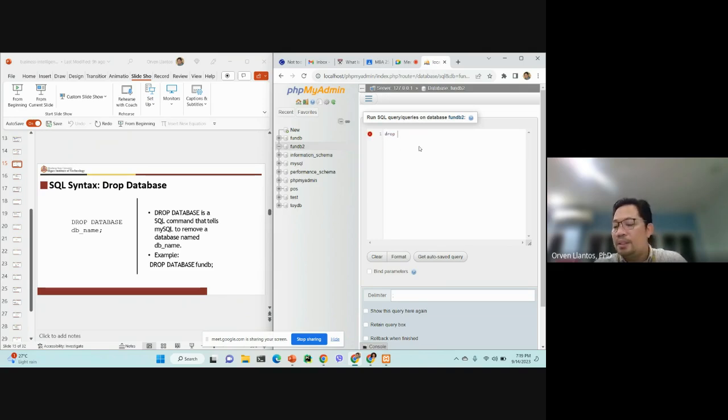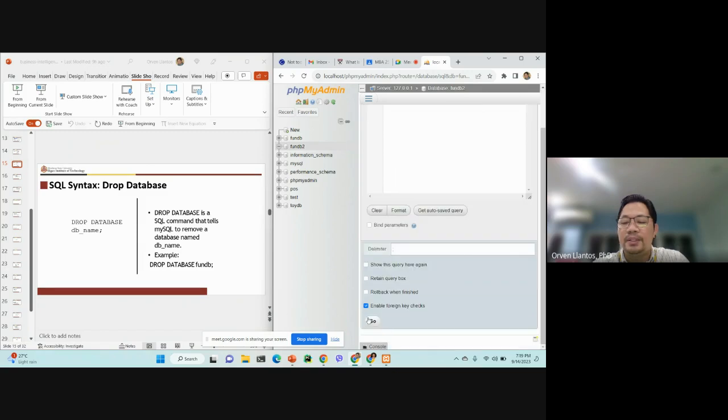By all costs, if you are already working in the enterprise, at all costs, avoid thinking of using drop database. So for the sake of example, we just say drop database, and then, for example, I'm interested to delete FunDB. I'll just say FunDB. So we just click go.